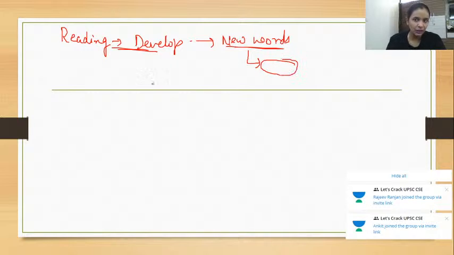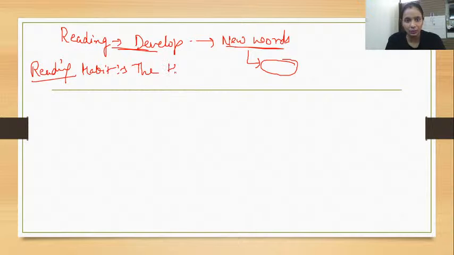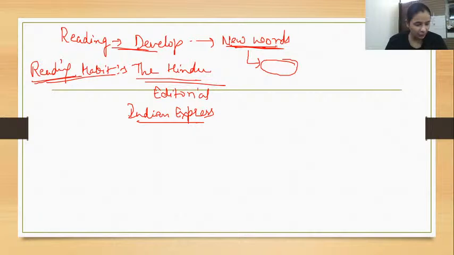Once you know the meaning and come across the same word again and again, it gets registered in your brain. For reading comprehension, I'll definitely recommend that you increase your reading habit, which you are already doing with the Hindu. Then I'll start with my session.